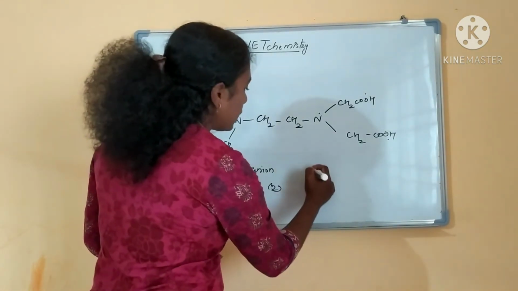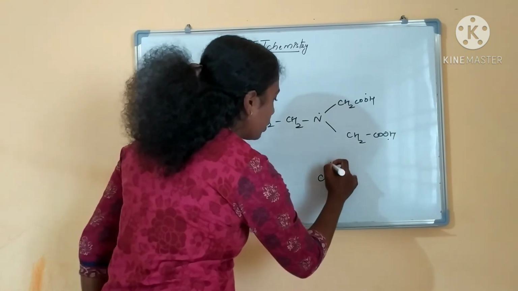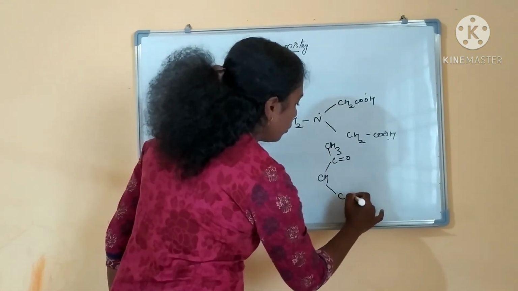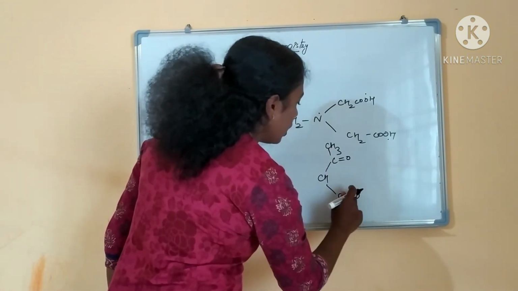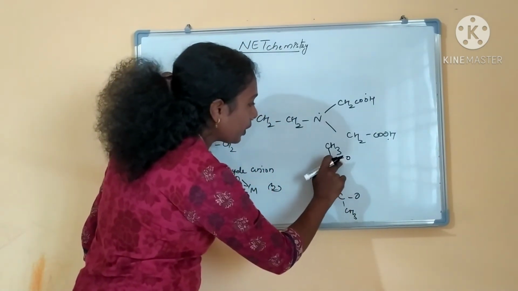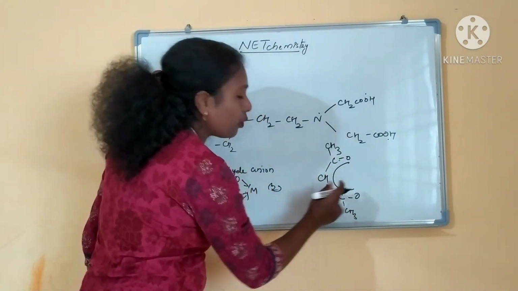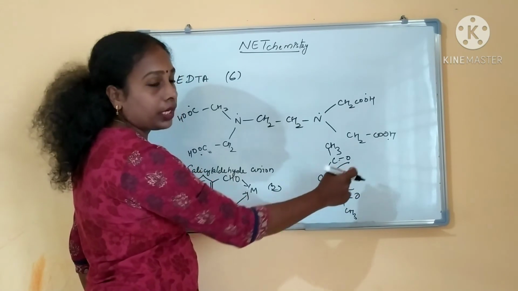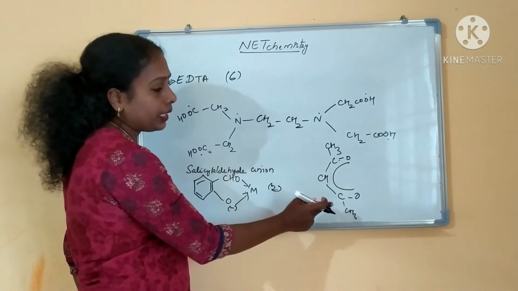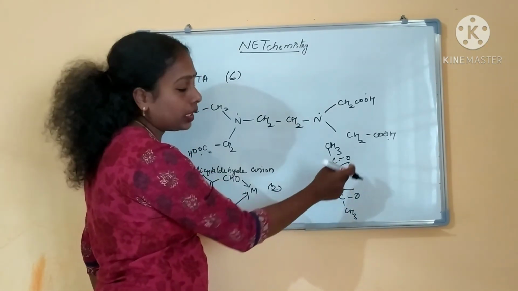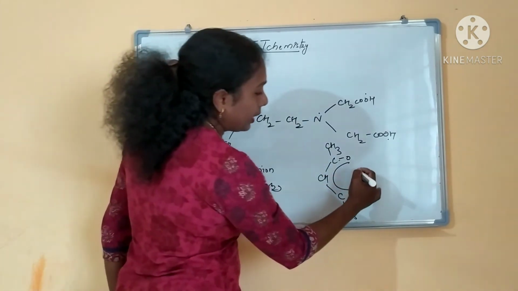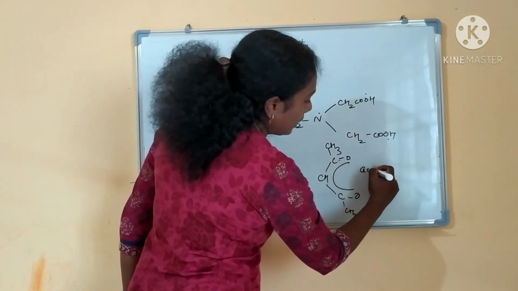And acetylacetone. What is acetylacetone? C double bond O, CH3, and this double bond will be, this is what? Chelate formation. Okay, this will be rotating like this. This is also a bidentate ligand. 2 oxygen atoms are there. This is also a bidentate ligand. This is acetylacetone.